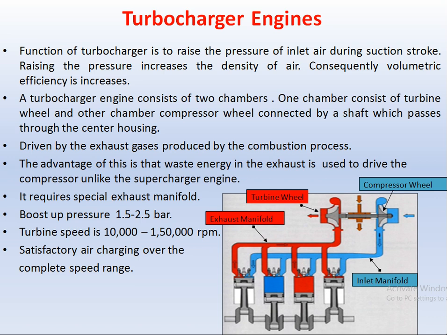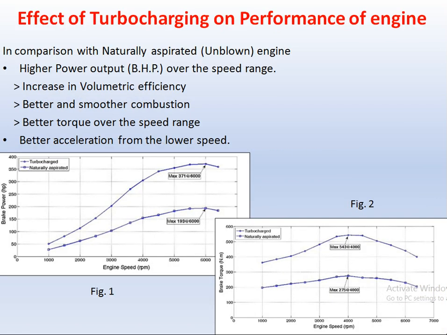So basically it will raise the pressure of the inlet air from 1.5 bar to 2.5 bar, and the turbine is going to rotate from 10,000 rpm to 150,000 rpm. So satisfactory air charging over the complete speed range takes place in the turbocharger engine. So this is the basic construction of the turbocharger engine.